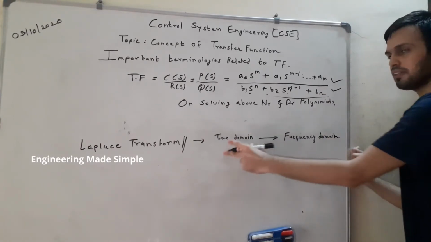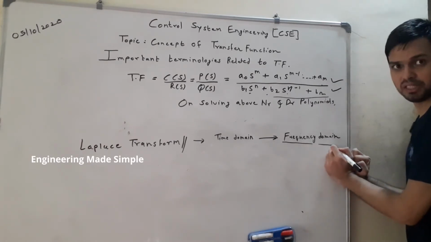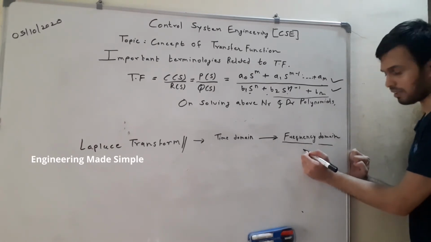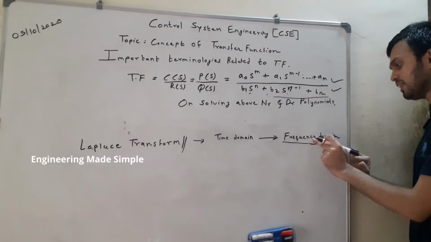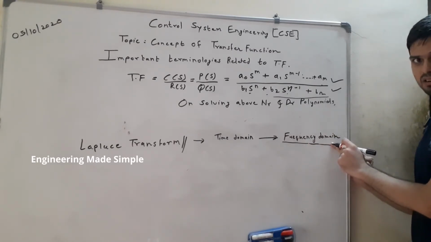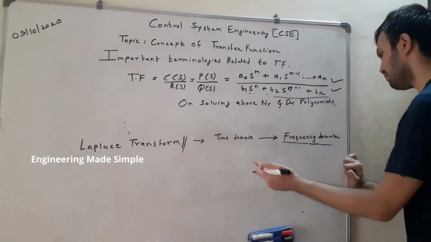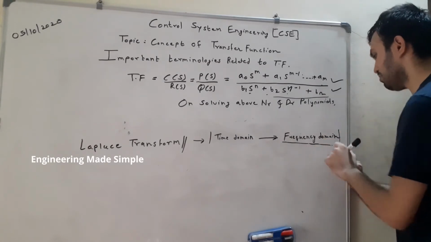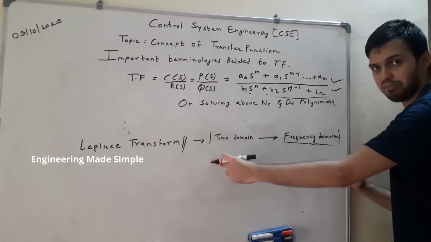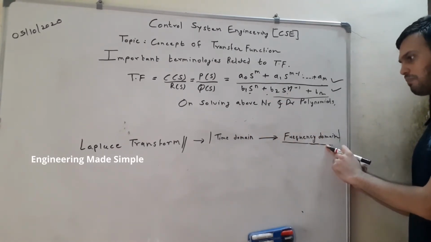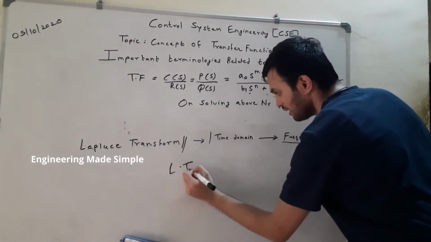And why do we convert any given system from the time domain to the frequency domain? The simple reason is that analysis in the frequency domain of a particular system, or designing a system for a particular frequency, that is analysis and synthesis, is very simple in the frequency domain as compared to the time domain. So that's the reason we use the Laplace transform, and it is simple to take the Laplace transform also. So it is used as a tool to convert a given system from the time domain into the frequency domain. Now what is this Laplace transform? Laplace transform is not a very difficult thing.